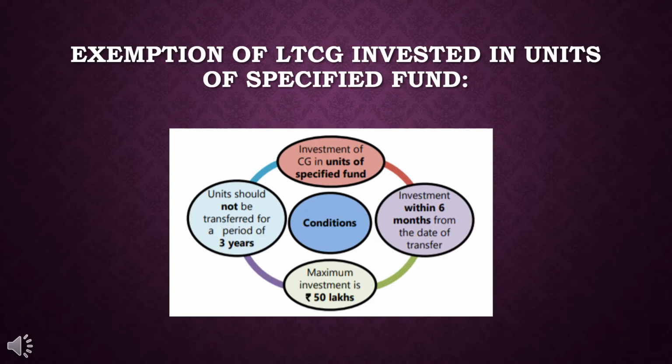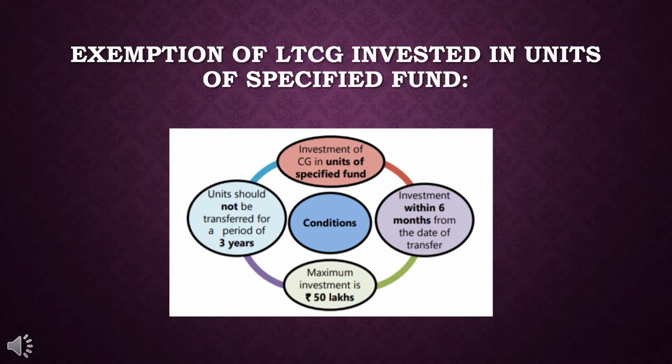Next, what are the conditions which we have to fulfill for the exemptions under long-term capital gain investment? So what are the conditions for investing? If we want to invest some long-term capital gains into any kind of units for the purpose of exemption, what will be the conditions? First, investment should be done in the specified unit funds only, which has been mentioned under the head.